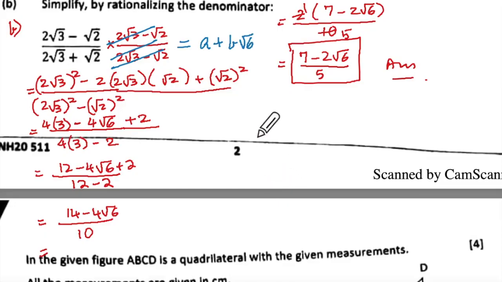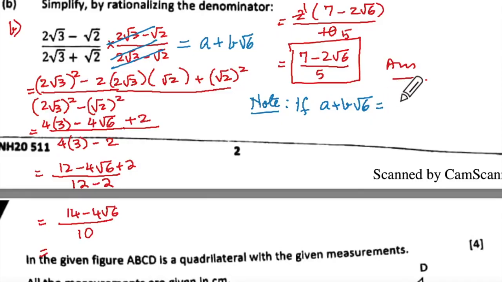Understanding? And then they say find the value of a and b. 7 and minus 2. So if this is the case, write over there note. And write over there if a plus b root 6. Now make sure your 6 and b don't look the same. Your b and 6 look distinctly different.